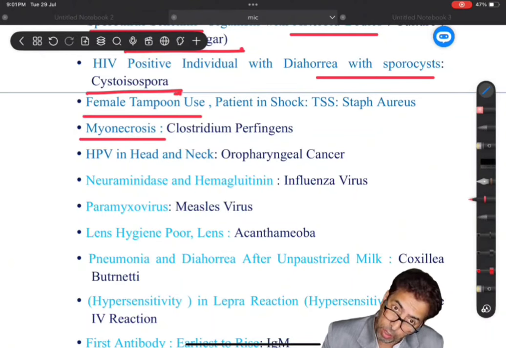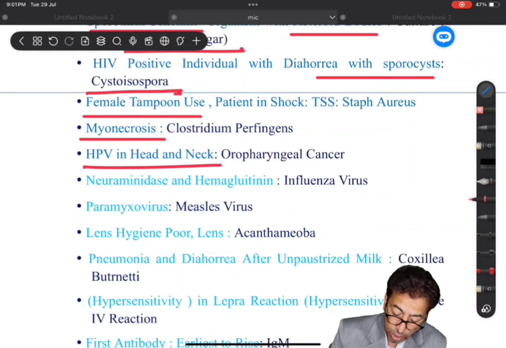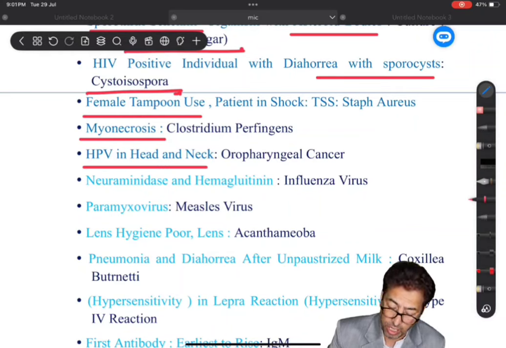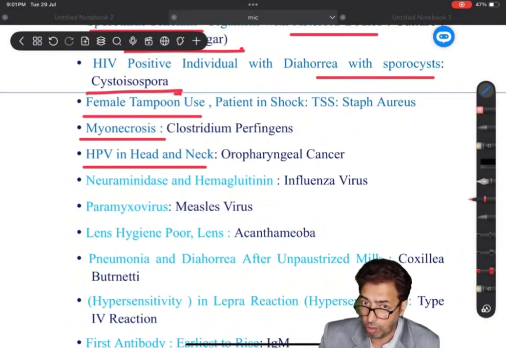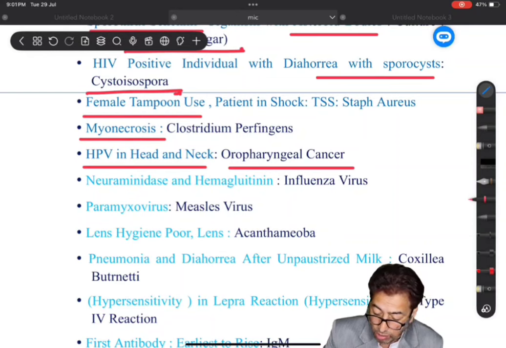So important to remember Clostridium perfringens. There were choices given, myonecrosis and gas gangrene. They are a feature of clostridial infections. Then this question, HPV in head and neck cancers. I have mentioned this in my other video, and there's a classic association of HPV with cancer cervix and respiratory juvenile papillomatosis. But here the important thing is that oropharyngeal cancer is the most common.